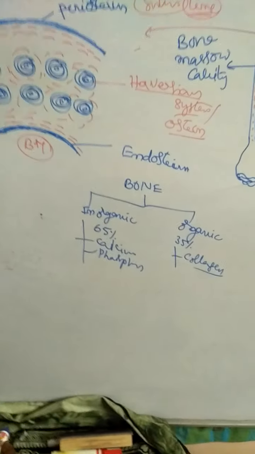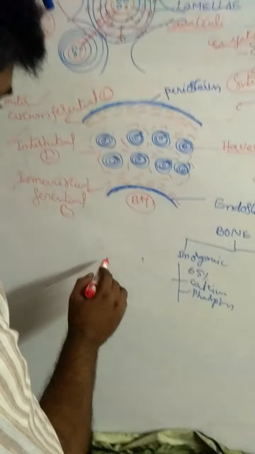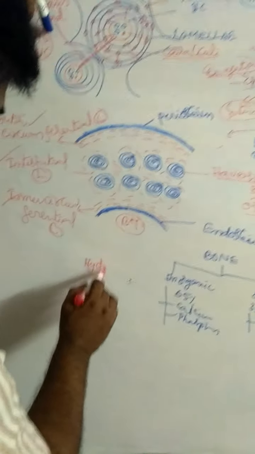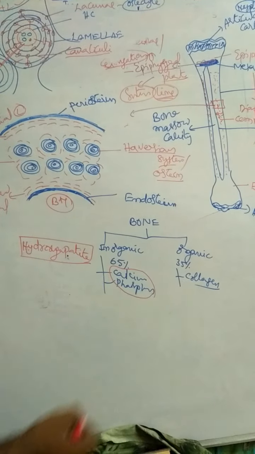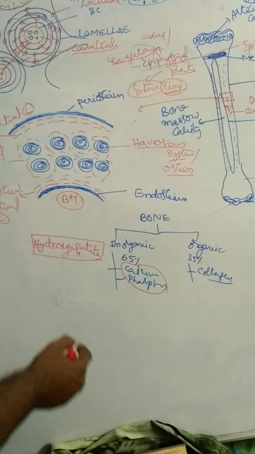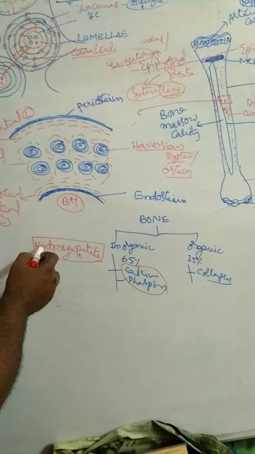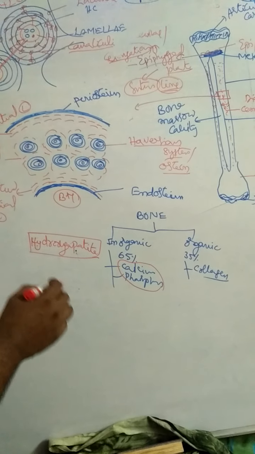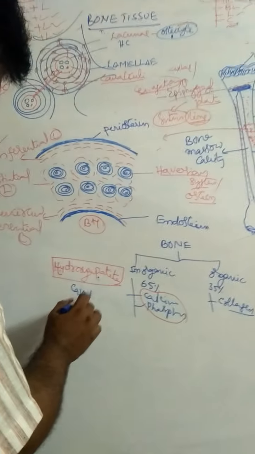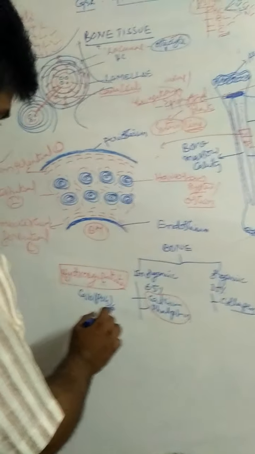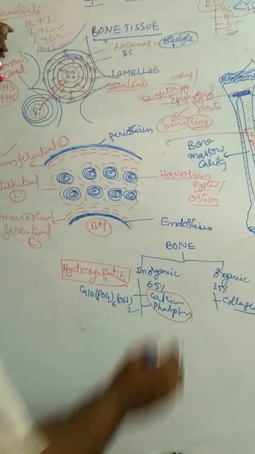These calcium and phosphates are in the form of a crystal that is called hydroxyapatite. What is hydroxyapatite? Calcium and phosphorus in the form of a crystal. What is the formula for hydroxyapatite? Ca10 (PO4)6 (OH)2. This is the formula of hydroxyapatite.